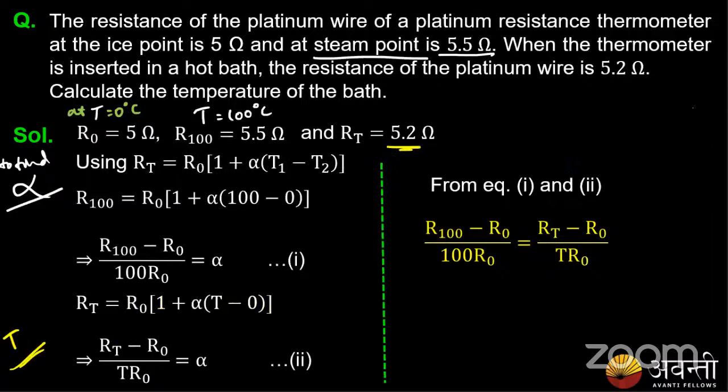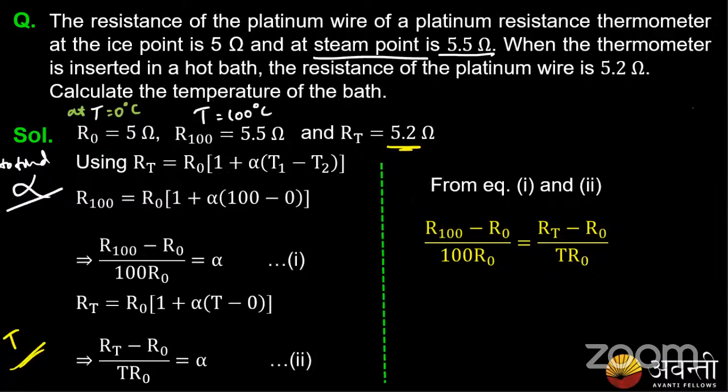Now, what happens? Since both are equating to alpha, we can equate these two equations, equation 1 and 2. So please try to equate this and find the answer, guys. Please take 30 seconds, okay, 1 minute of time, and try to find out the answer. I want everyone to participate and answer this. Come on, guys, try to answer.